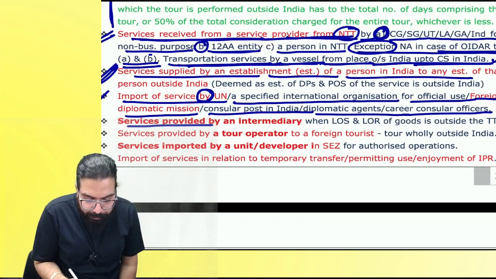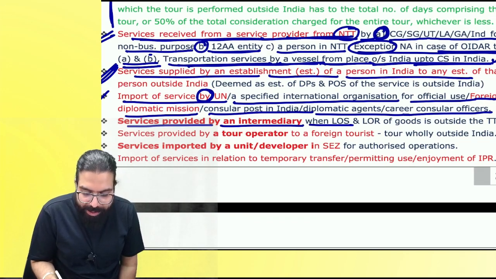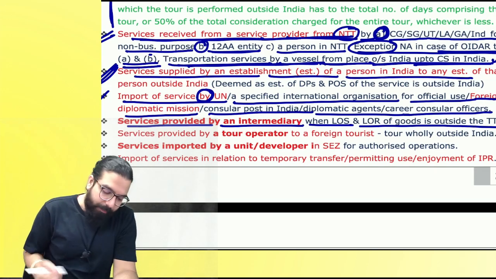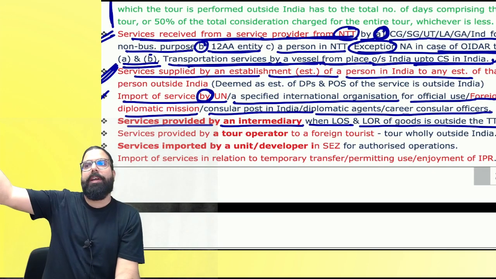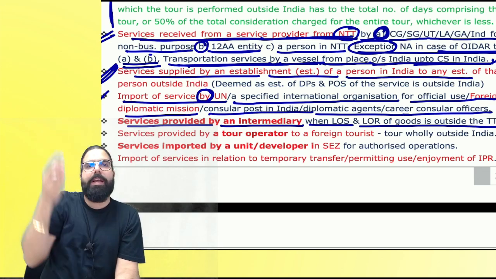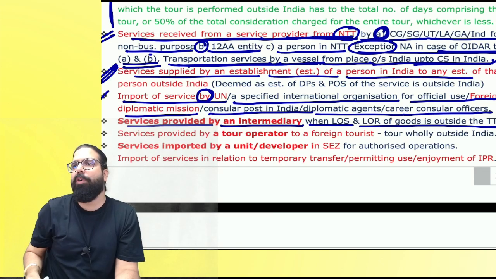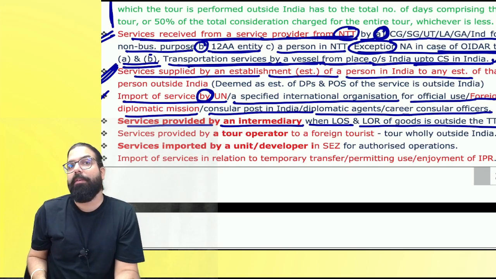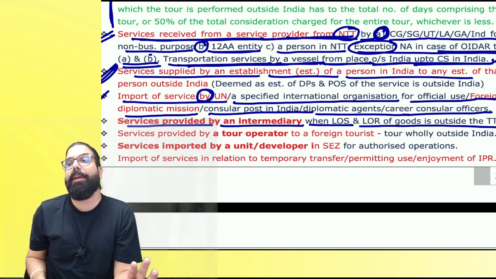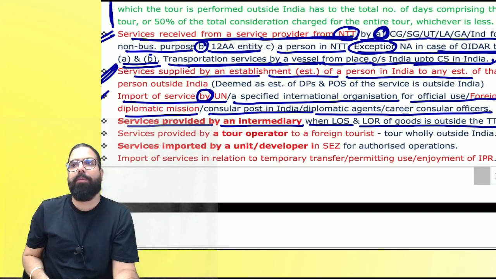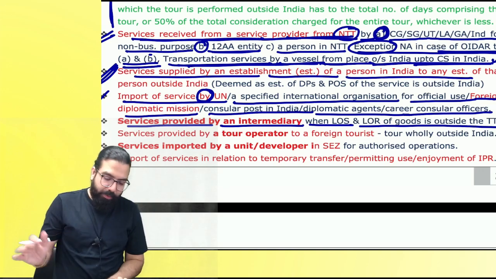Or services provided by an intermediary when location of supplier and location of recipient is outside the taxable territory. Then, Baba, supplier is also outside India. Recipient is also outside India. Intermediary is in India. They are telling that on intermediary services pay, there will be no GST. Do you think supplier will pay? Do you think recipient will pay? They are going ahead and telling over here intermediary services where location of supplier and location of recipient of goods both are outside India. Forget it.